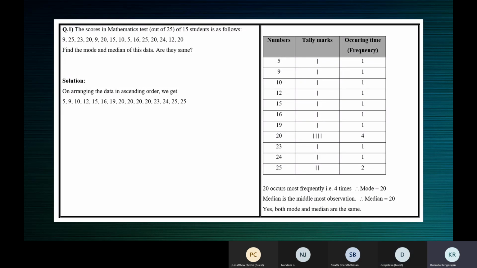What about median, Deepshita? What is median? Ma'am, which is the middle number, ma'am? Middlemost observation, very good. And what is important to find median? What is that first step you should do? We should find odd number, ma'am. No. When you have to find median, there is one important step. Before you find the middlemost observation, what will you do with the data?